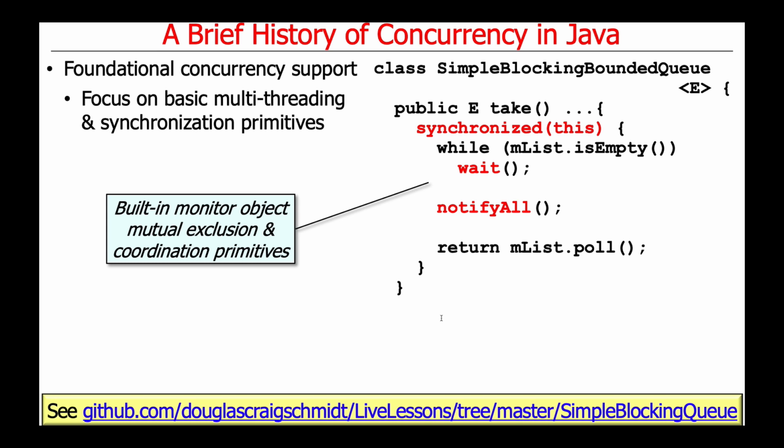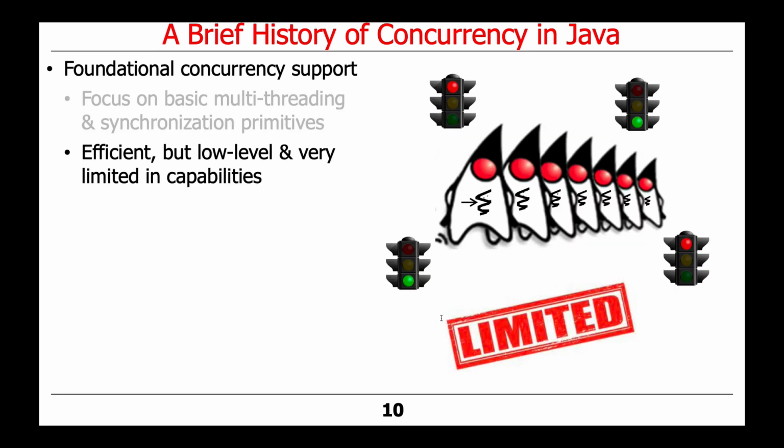Once you've gotten yourself through this guarded condition, this is called the guarded suspension pattern. Once you get through here and the list is no longer empty, then you notify anybody who's waiting for the list to be no longer full, that you're taking something out of the queue, and then you remove the first item from the list and release the lock on the way out. So those are the basic mechanisms that are available. For those of you who've taken the other concurrent object-oriented programming course, this should look familiar.